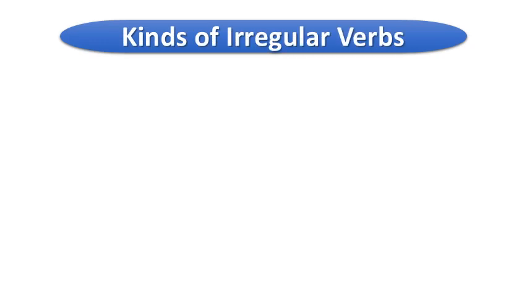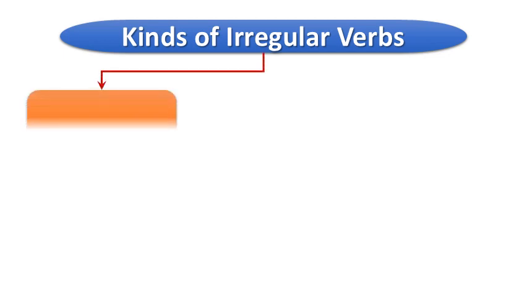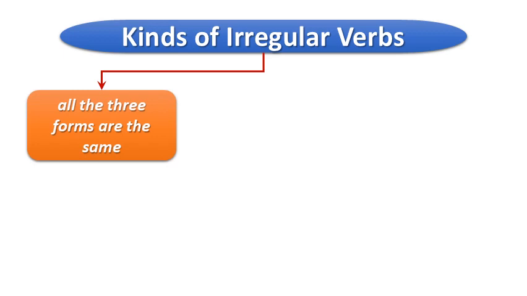To clarify the meaning of irregular verbs, let's see how many kinds of irregular verbs there are. Number 1. All the three forms are the same. I repeat it again. All the three forms are the same. Means base form, past tense and past participle.